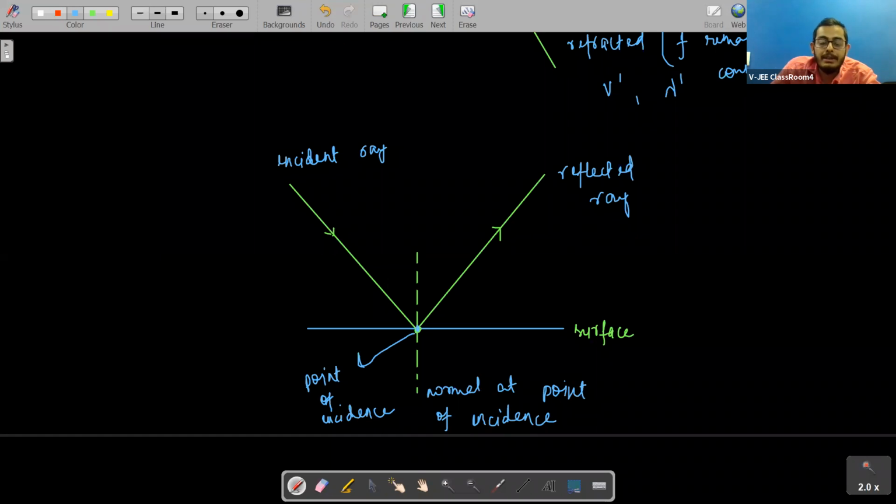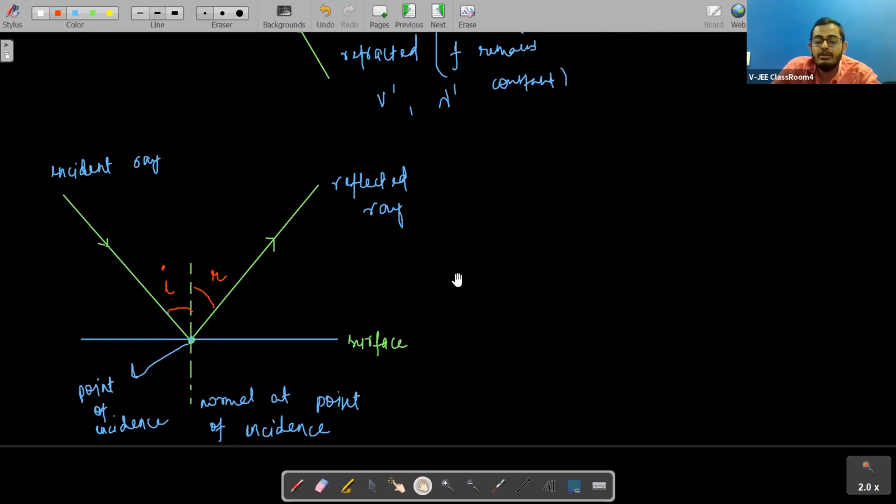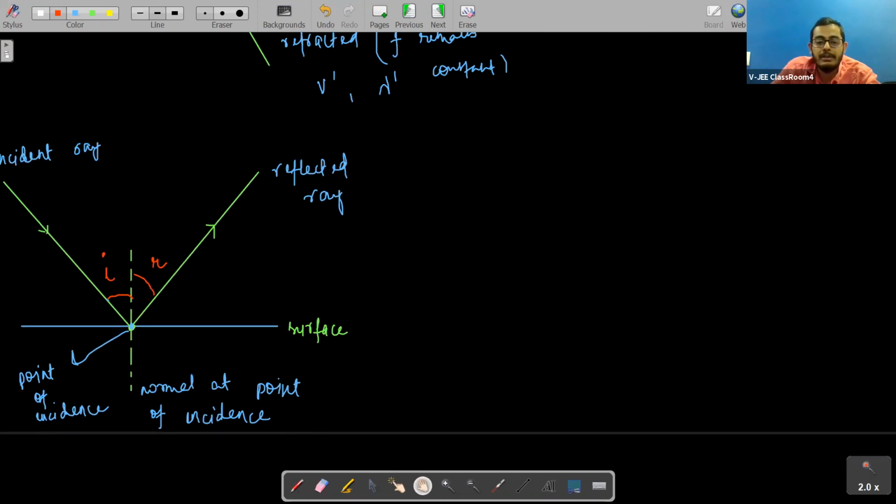Now, the angle between the incident ray and the normal is known as the angle of incidence. We represent it by small i. The angle between the reflected ray and the normal is known as the angle of reflection. We represent it by small r. Now we talk about the laws of reflection, students. We already know about them, but let us revise a bit. What does the law of reflection say?